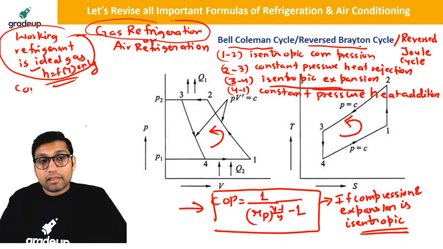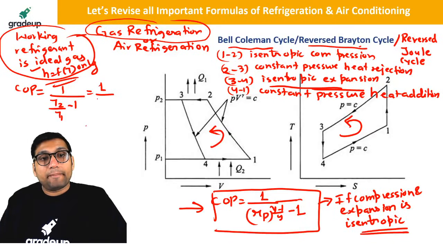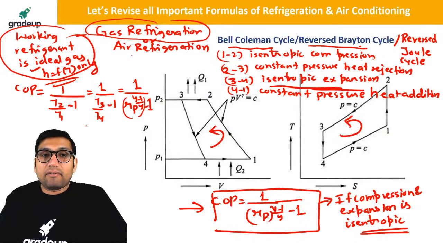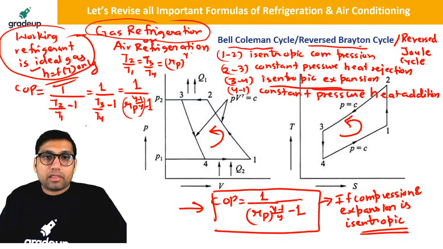COP can also be written as 1 by (T2 by T1 minus 1), equal to 1 by (T3 by T4 minus 1), equal to 1 by (Rp^((gamma-1)/gamma) minus 1). You can write the COP in any of these forms. All the forms are correct, because ultimately in gas refrigeration, T2 by T1 is equal to T3 by T4, which is equal to the pressure ratio to the power (gamma minus 1) by gamma. This is a very important point.